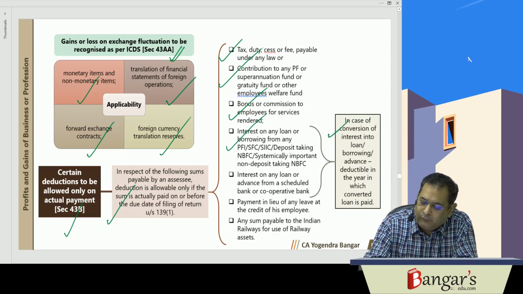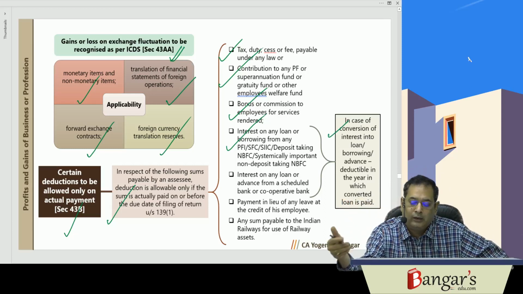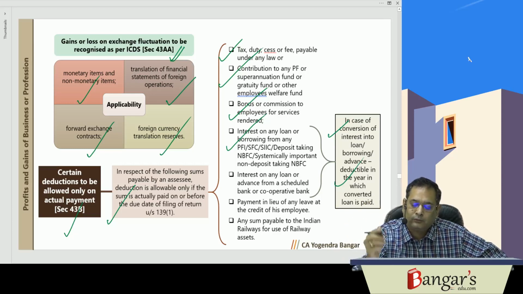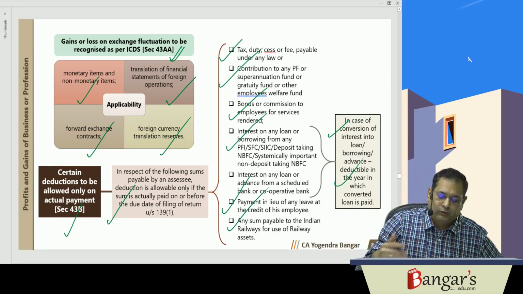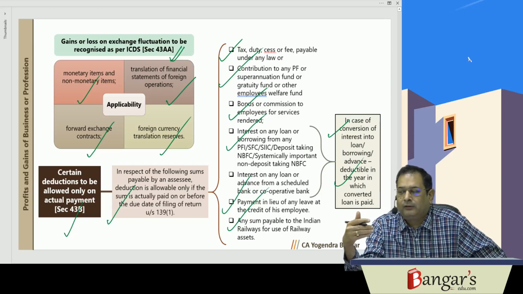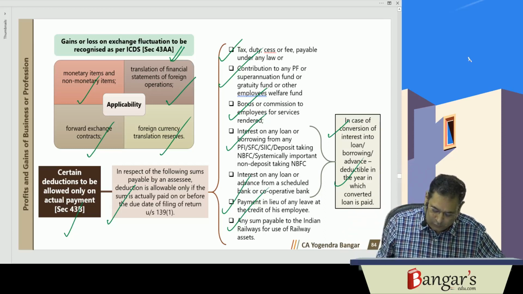However, if any interest remains outstanding and that is subsequently converted into a loan, in case of conversion of interest into loan or borrowing or advance, the same will be deductible in the year in which the converted loan is paid. Then earned leave salary, and if you are using railway assets, the payment to railway assets must be made on or before the due date of furnishing the return. Then it will be allowed in the previous year to which the same relates.